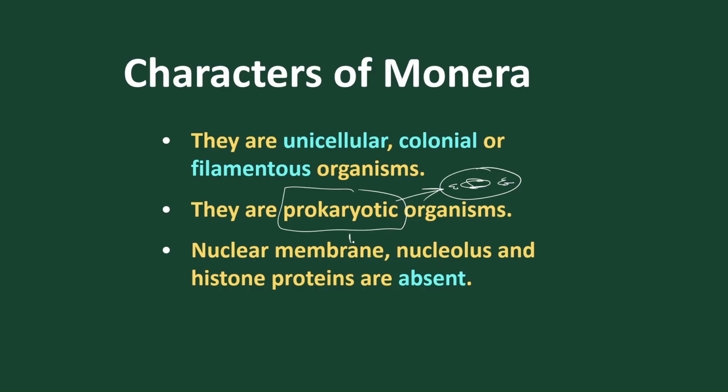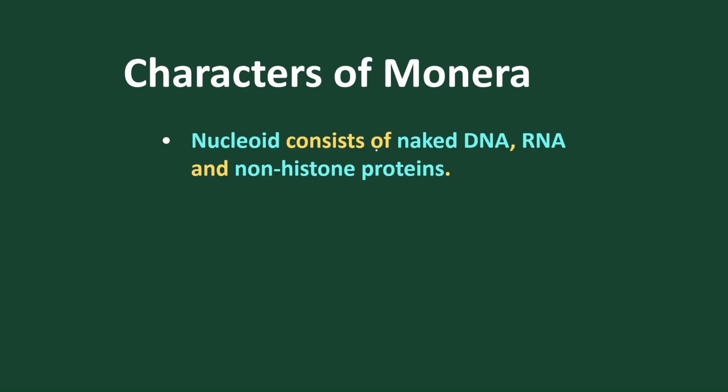As we know, the nuclear membrane, the nucleolus, and the histone proteins, which are the condition of eukaryotic organisms, are absent. Bacteria contain a nucleoid, which is naked DNA. As they don't have a nuclear membrane, the DNA is exposed in the cytoplasm, so it is called naked DNA. It is mostly circular DNA, and also double stranded.